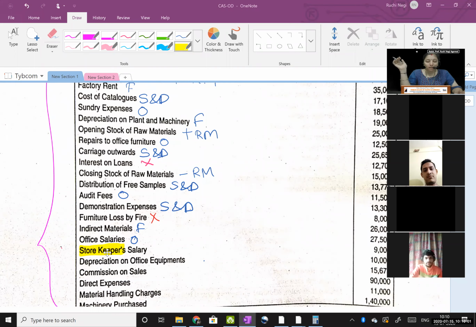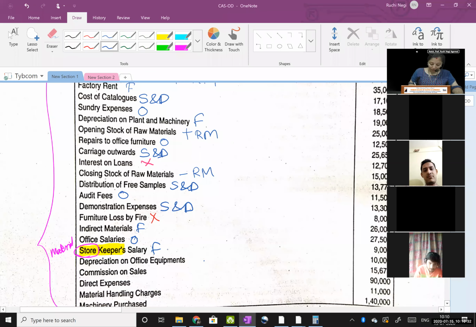I'm talking about the storekeeper who is taking care of the godown, the warehouse. And in cost accounting, store means material. Clear? So this is a part of factory.